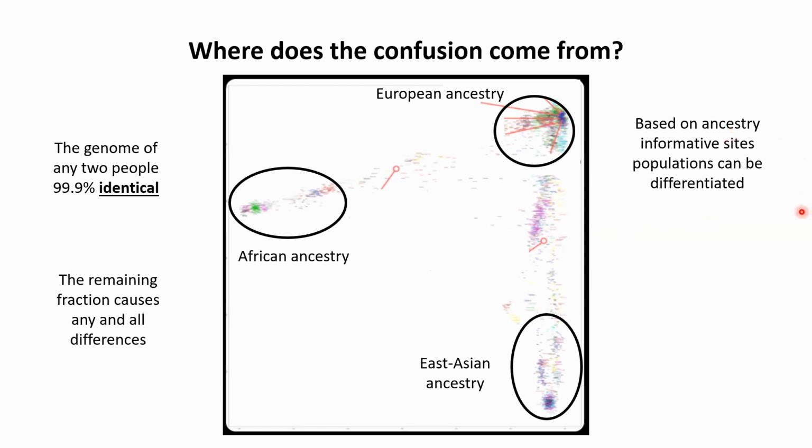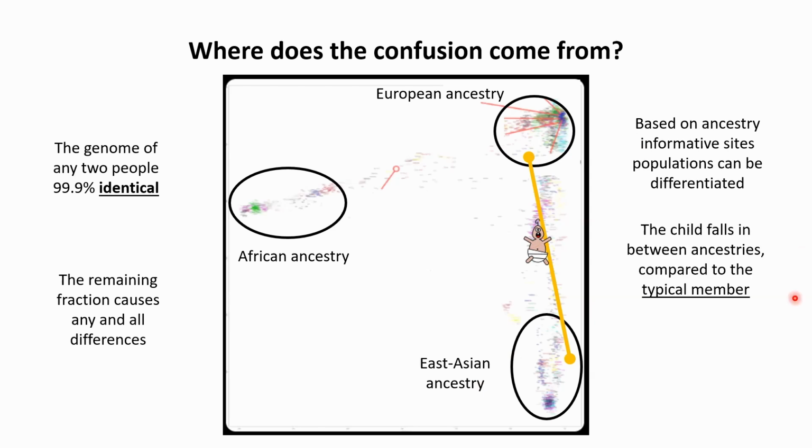This is not a very new thing, and it's also a very common one. Also, what happens if two people from different ancestries have a child? Their genotype will be AB, so the child will be somewhere in the middle, according to expectations. So the child falls between the ancestries compared to a typical member of this group.